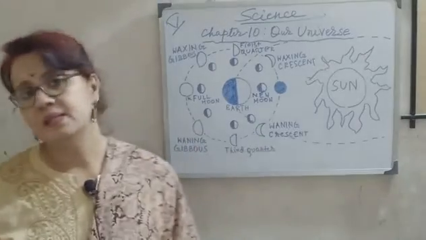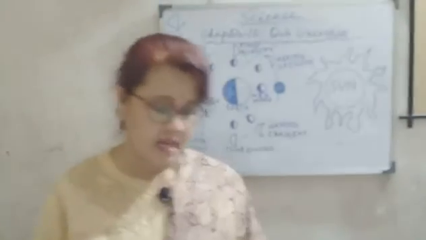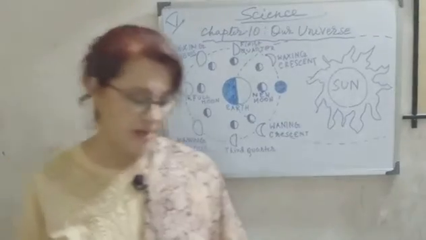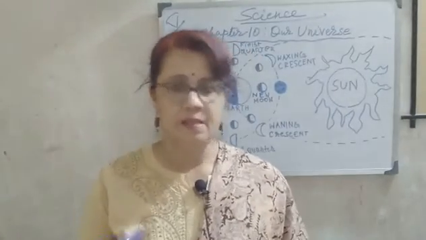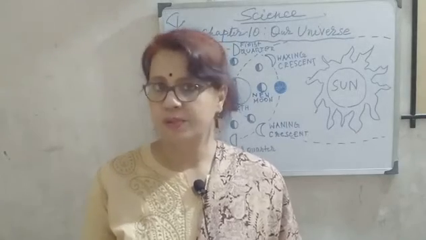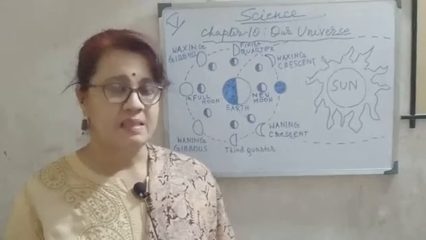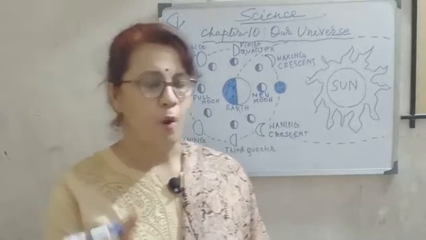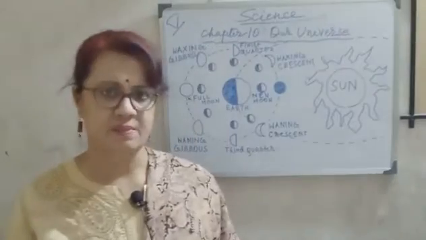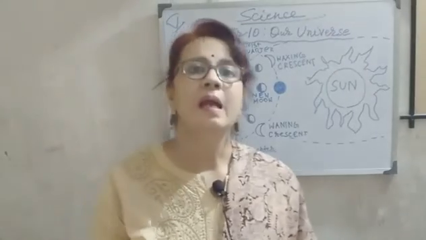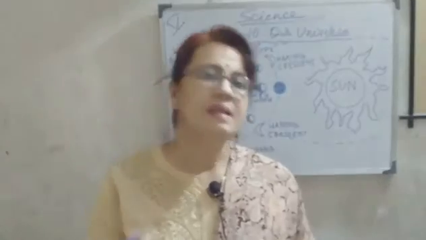Solar system is a small part of this Akashganga or Milky Way galaxy. Solar system contains 8 planets and their satellites, dwarf planets, asteroids, meteors and comets. Our earth is included in this solar system, and the sun is the main point of the solar system. Sun is at the center of the solar system. Just like a family, the solar system is also a family, and the sun is the head of the family.